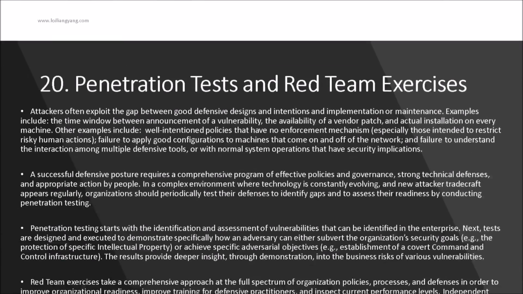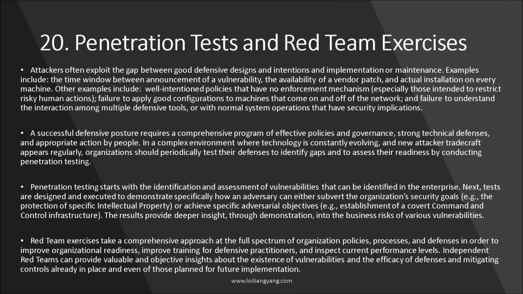And finally, we got penetration tests and red team exercises. So now that you've put in all of your defense in place, all of the Center for Internet Security's critical security controls, now you got to test them. You got to make sure that your blue team is working well, and you have to conduct a lot of red team exercises. So what happened is that you have your penetration testers going in, they are scanning the network for potential vulnerabilities, they are looking for misconfigurations, looking for dormant accounts, using social engineering to send phishing emails to your employees, and all of these different myriad ways of attacks.